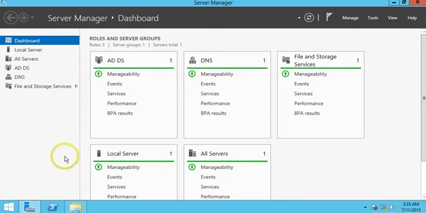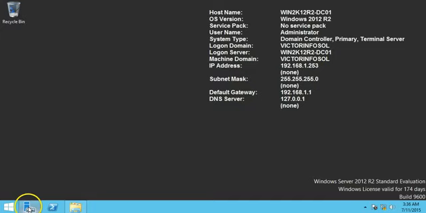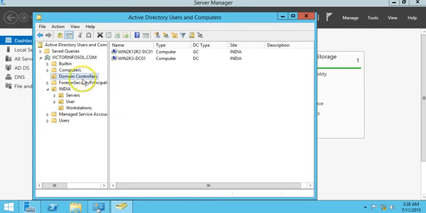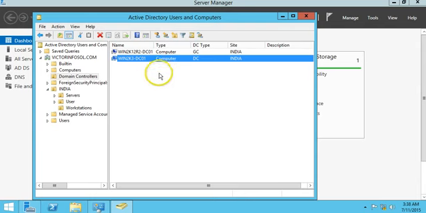And once the uninstallation gets done, we can see under Active Directory Users and Computers that this domain controller is automatically removed from here.